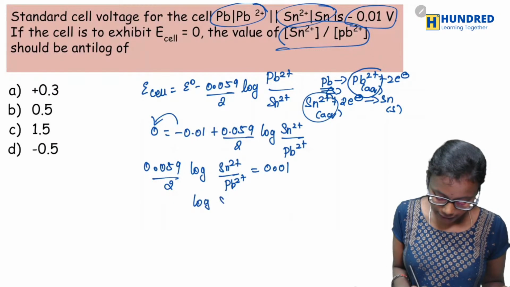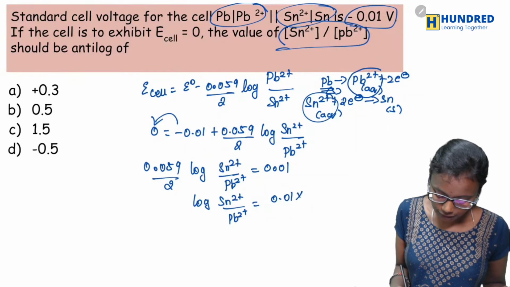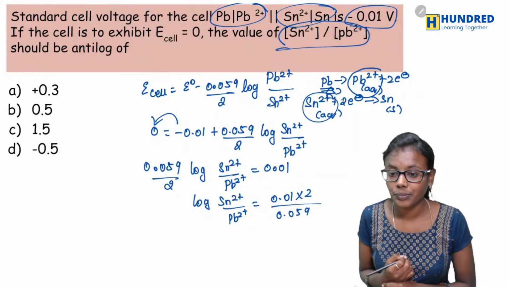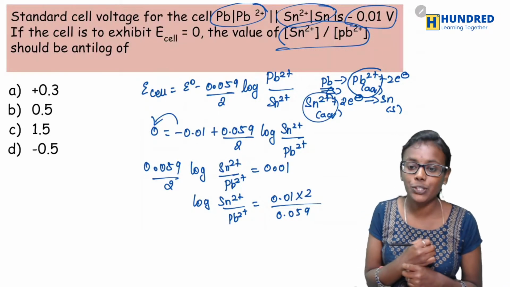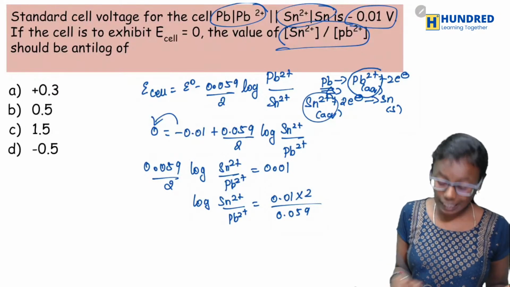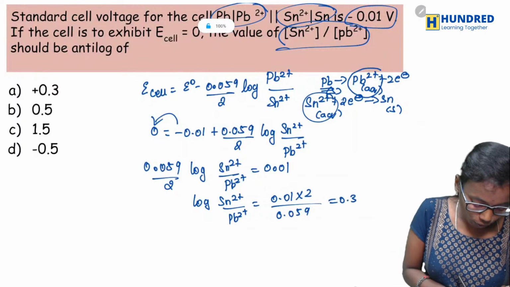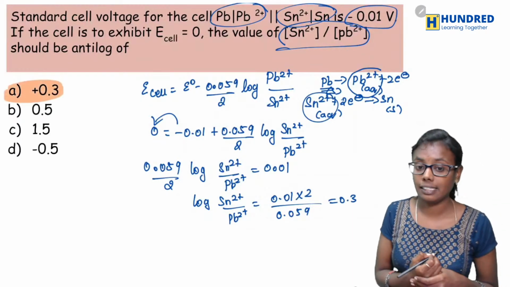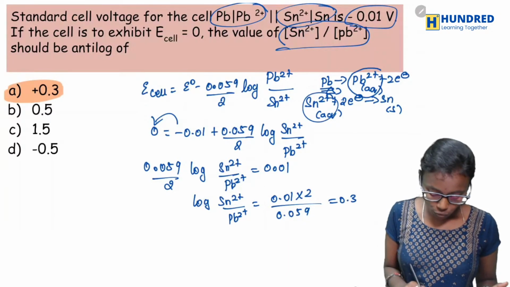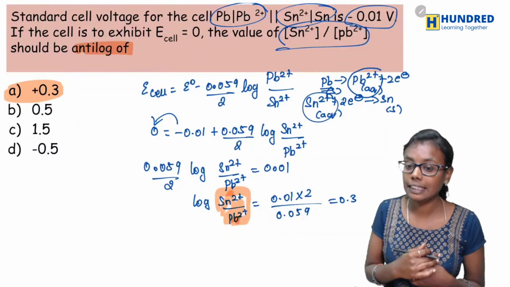So log Sn2+ by Pb2+ is going to be 0.01 by 2 into 0.059. Now we'll get your answer. Yes, very good. It should be 0.3. If you cancel this, you'll be getting the answer as 0.3. So therefore, option A is the correct answer. Here it is log, and if you want this term, you'll be taking anti-log. So anti-log of 0.3 is the correct answer.